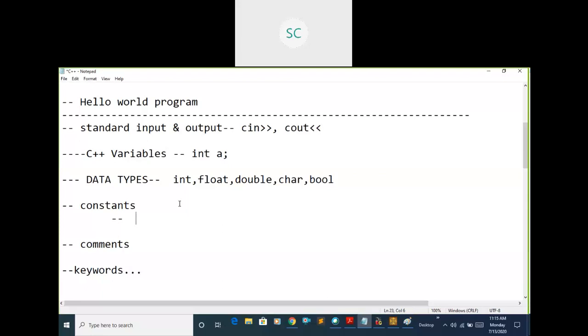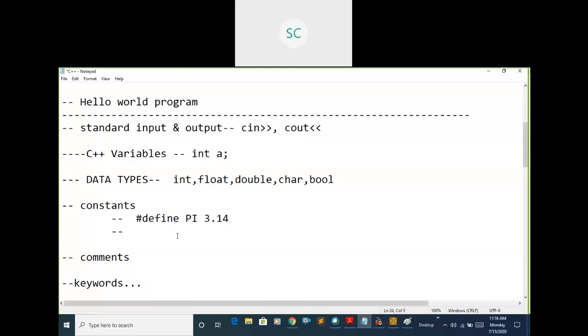We have two ways. One is by using #define, in small letters. #define is a preprocessor directive. Using this, you can declare a constant. Write #define, space, the constant name, then you can give the value, for example 3.14. In this way you can declare constants by using the #define preprocessor directive. These are the preprocessor directives, right? #include, #define. Okay, this is a way to declare a constant.